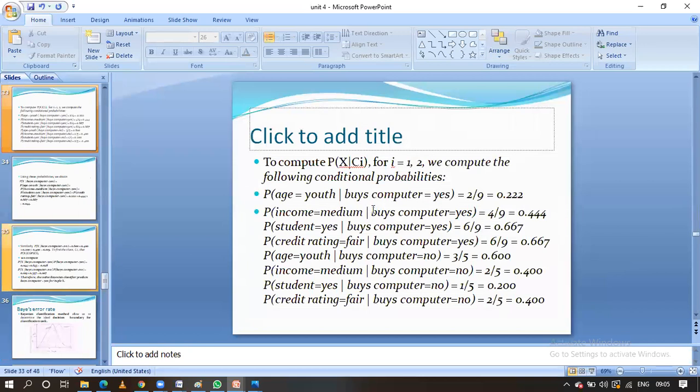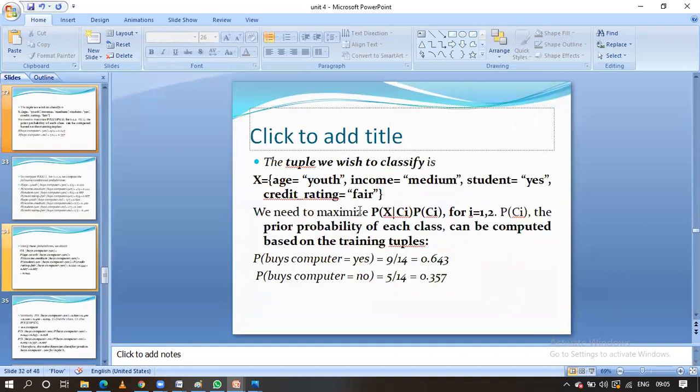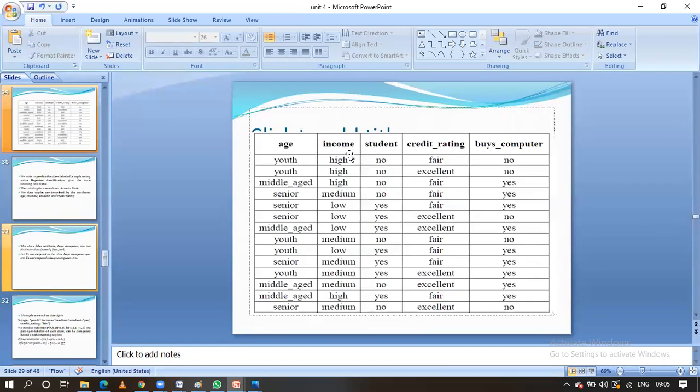For a given buying computer equal to yes, check for how many the income is medium. You have to tell me, how many mediums are there here when it is yes? Tell me, guys, respond. Come on, simple thing. Here when it is yes, how many mediums will be there? We have to write it down, guys. Tell me how many it came to. Come on, guys, say it.